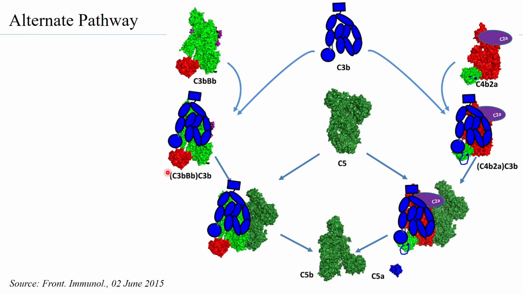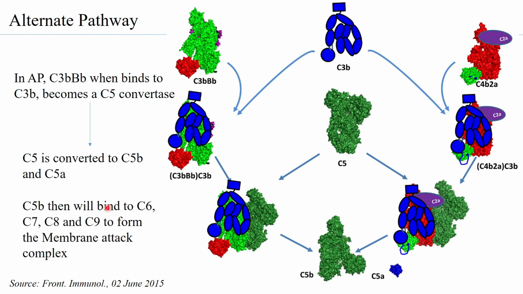So you are basically looking at the fact that the C3bBb-C3b complex, which is the C5 convertase, can bind to C5 and cleave C5 such that you get one component which is C5b and the other component which is C5a. C5a is an anaphylatoxin, and therefore it will move away and act as a mediator of inflammation, while C5b becomes a molecule that can bind to the membrane of the pathogen, to which you can then have binding of C6, C7, C8, and C9 to finally form the membrane attack complex.